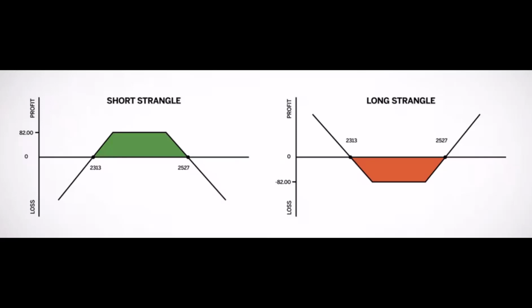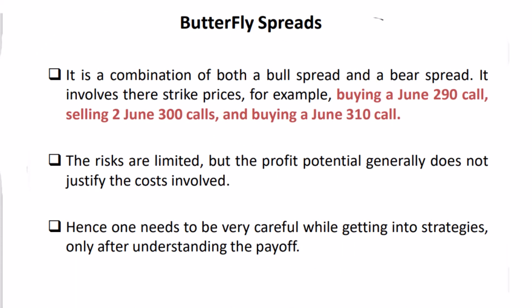Understanding the dynamics of different strike prices is crucial for implementing strangles effectively. Now, let's venture into the realm of options trading with a strategy known as butterfly spreads. A butterfly spread is a unique combination of both a bull spread and a bear spread, creating a three-strike price scenario. For instance, you might consider buying a June 290 call, selling two June 300 calls, and then buying a June 310 call.